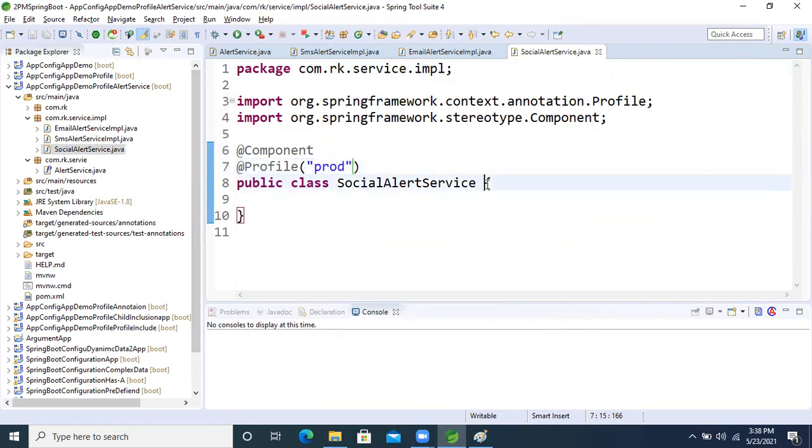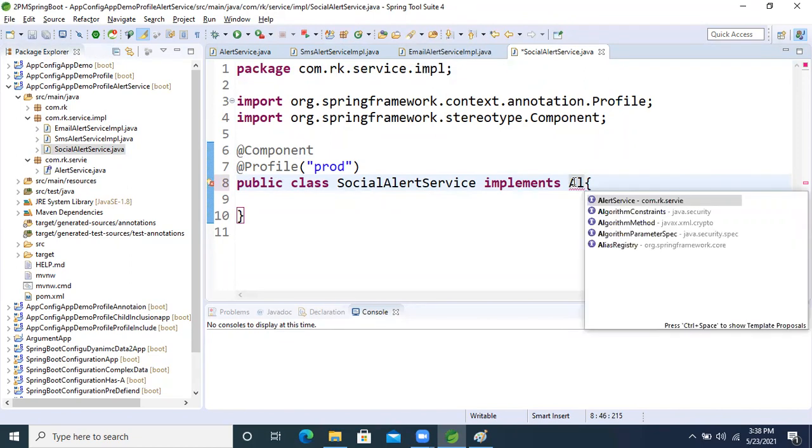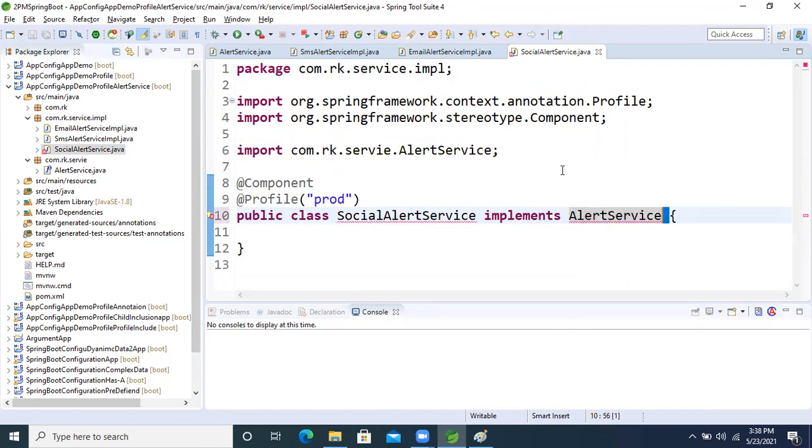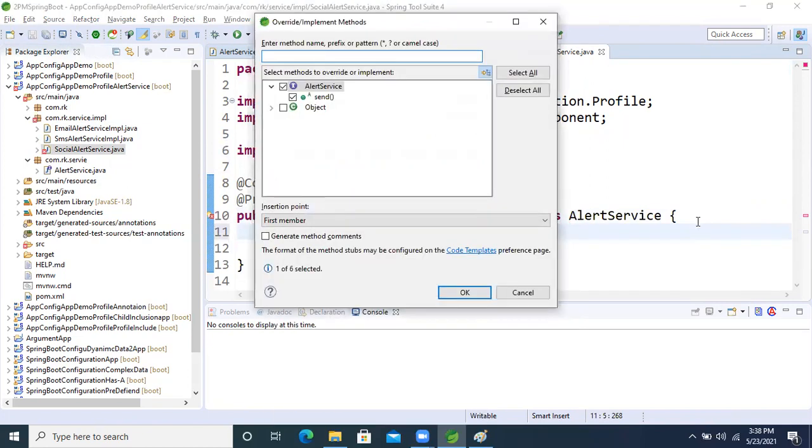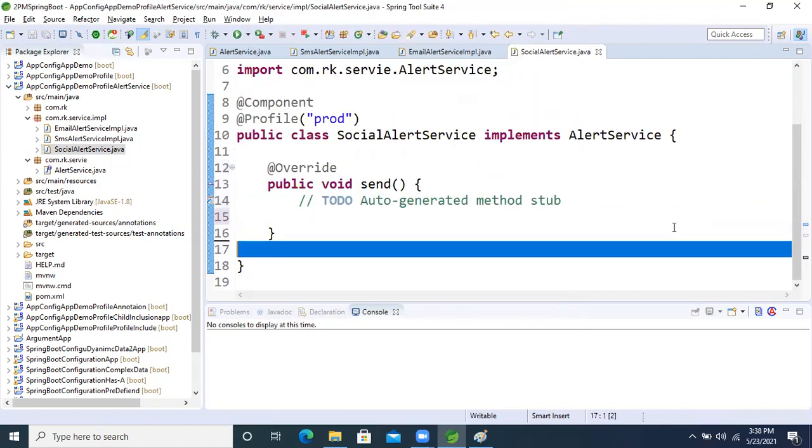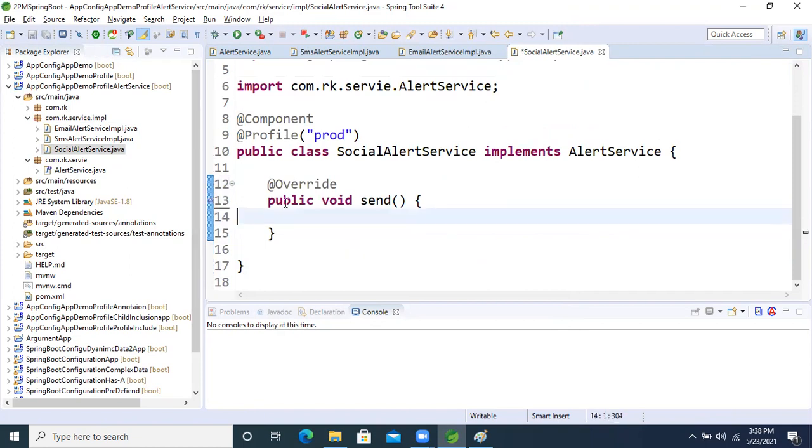So implement the AlertService. Now inside this alert service, the abstract method, Alt Shift S plus V. Fine, delete the default body, and here just write the logic.